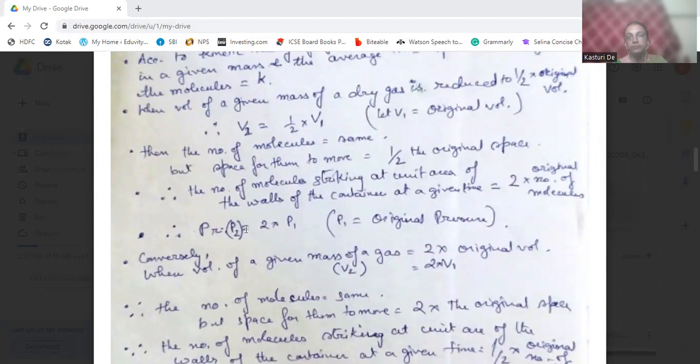The number of molecules striking a unit area on the walls of the container at a given time will be doubled.